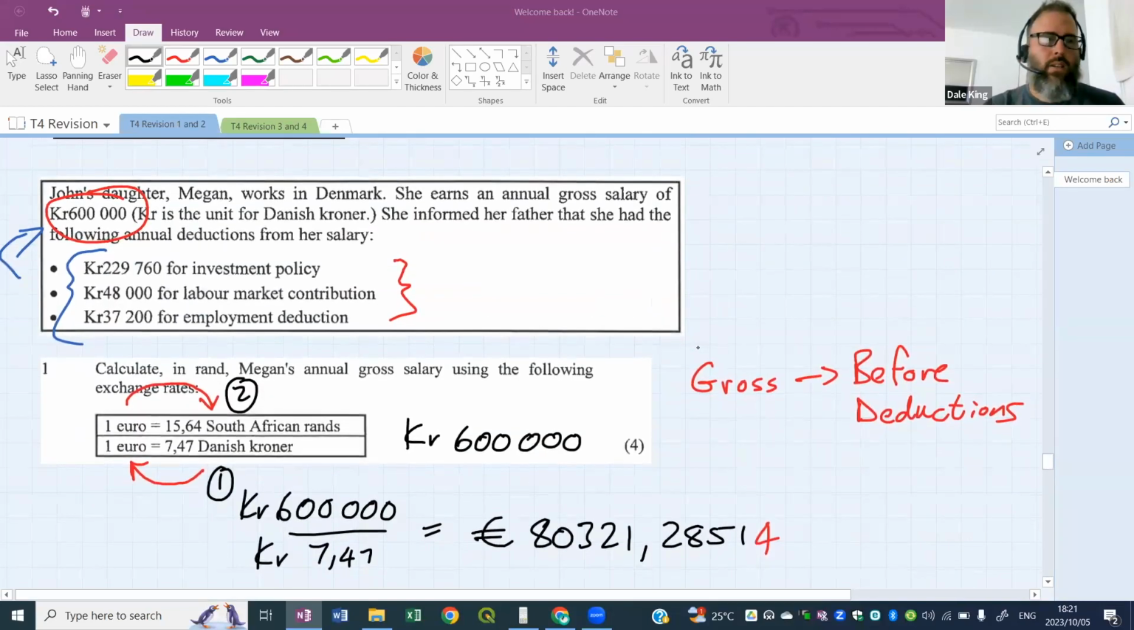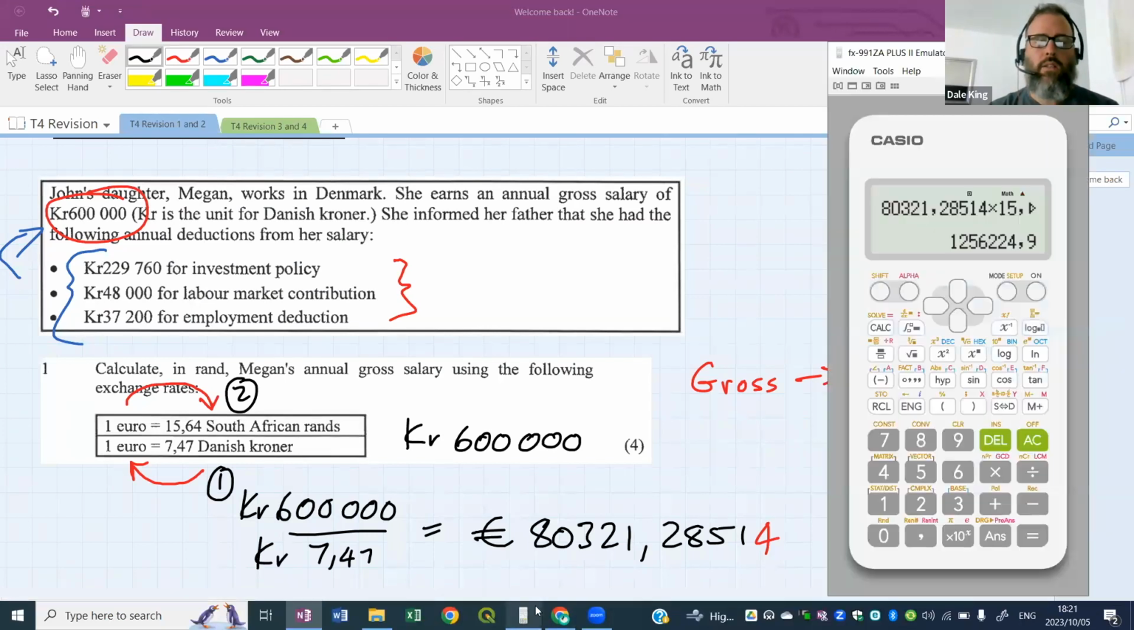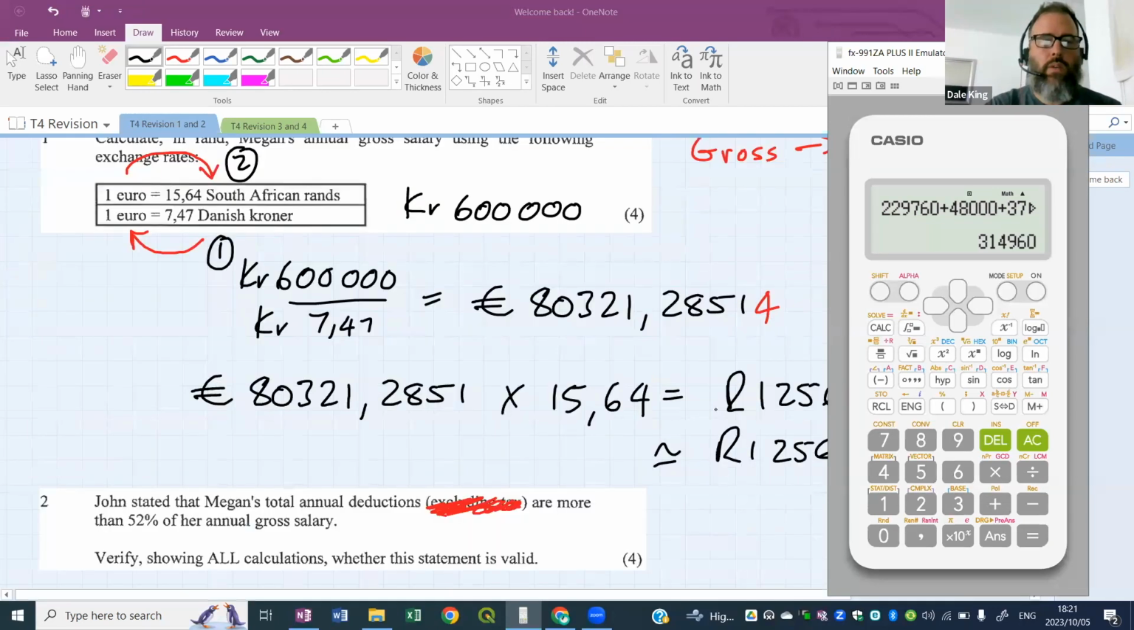I'm not going to write the whole sum out. I'm going to do it on my calculator just to save time because we've got a lot to get through tonight. Okay, so this is what you will have to write out. We need to add up all these deductions. So 229,760 plus 48,000 plus 37,200. We got 314,960.